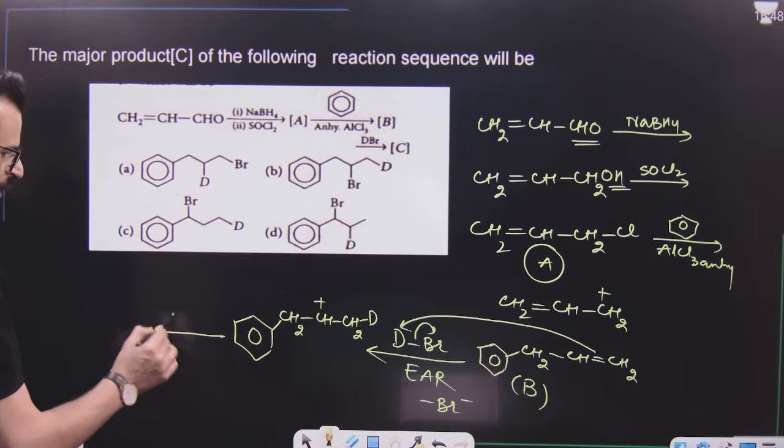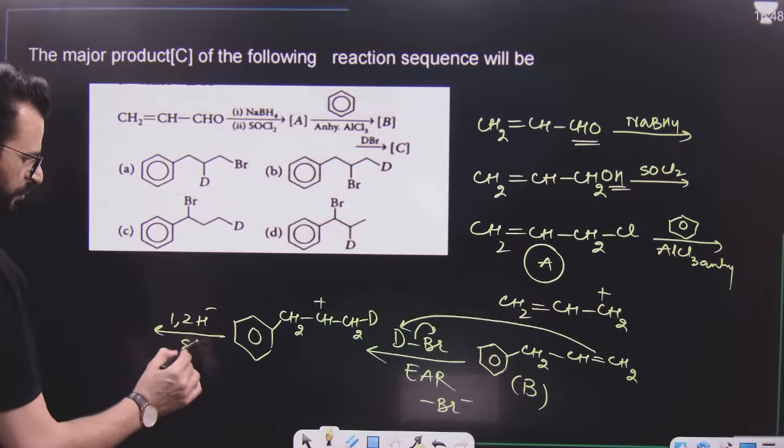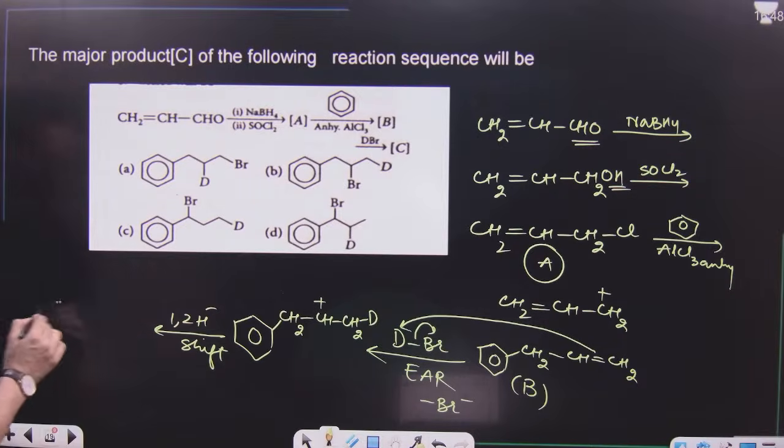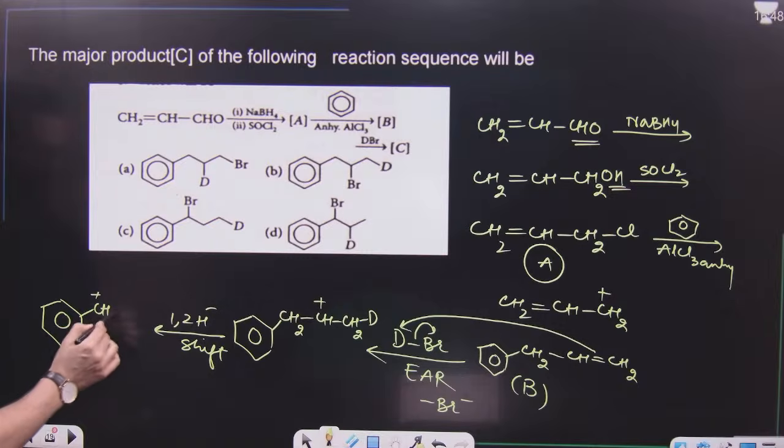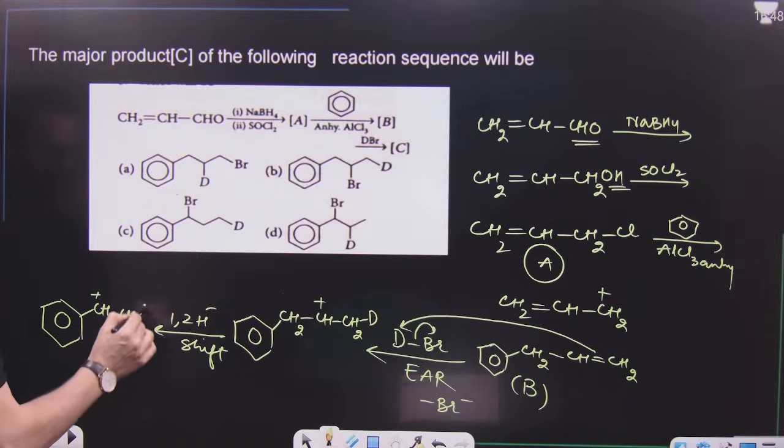After that, a 1,2 hydride shift will take place. Why does the 1,2 hydride shift take place? So that the carbocation becomes more stable because of resonance of the ring. I hope this point is clear.